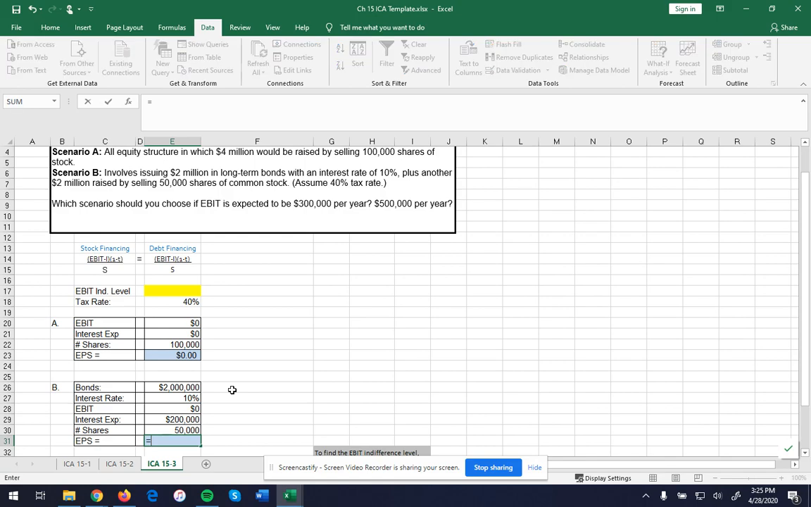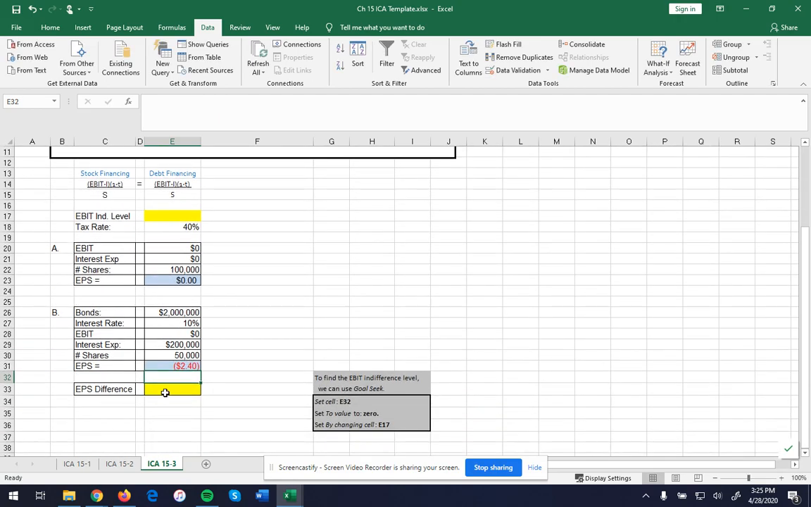Okay, and so the same formula that we have, our EBIT minus our interest expense times 1 minus my tax rate. Close that out. Divided by my number of shares outstanding would give me that. Okay. Now what I want is my EBIT difference. I want this EBIT minus this one. And what we're going to do is we want this difference to be 0.